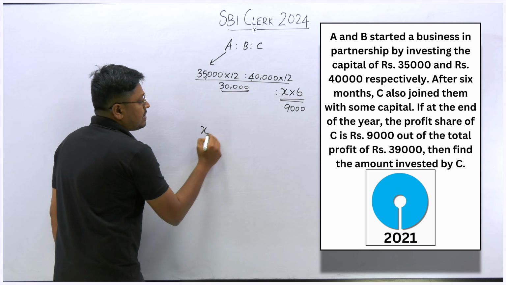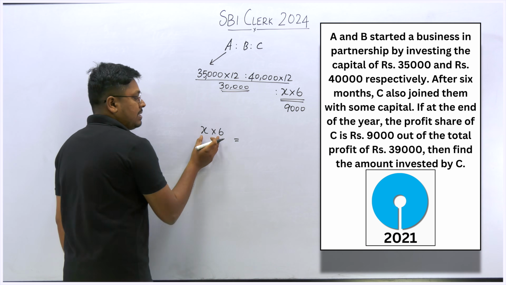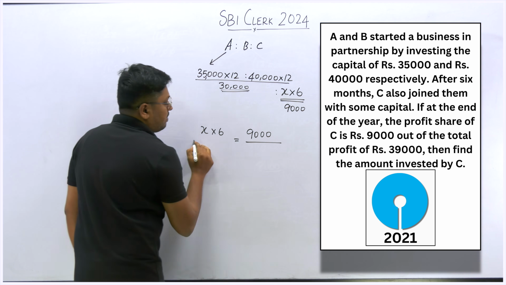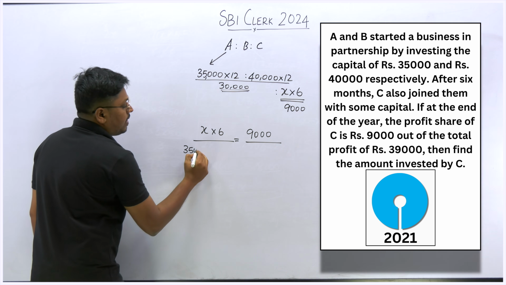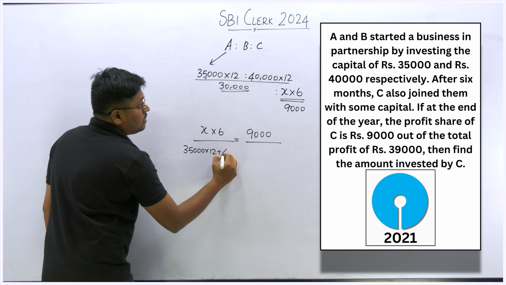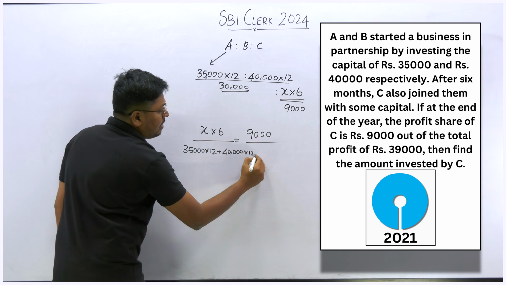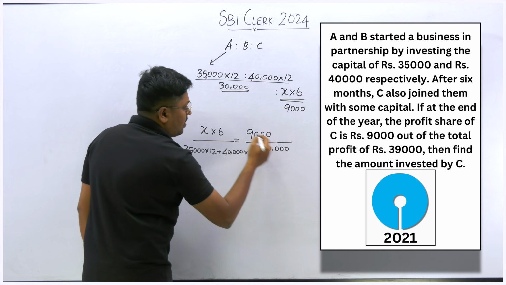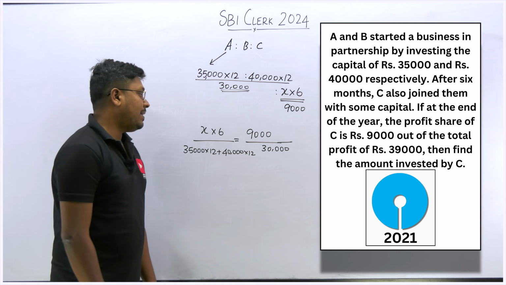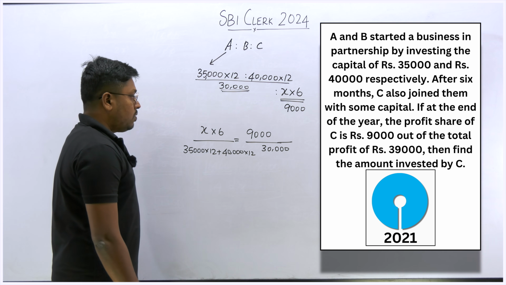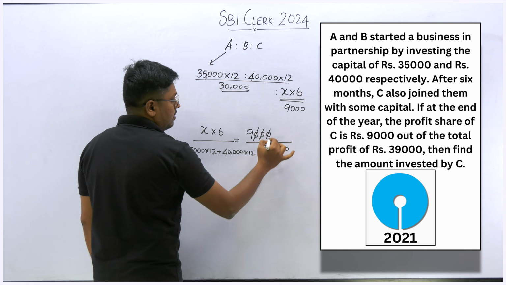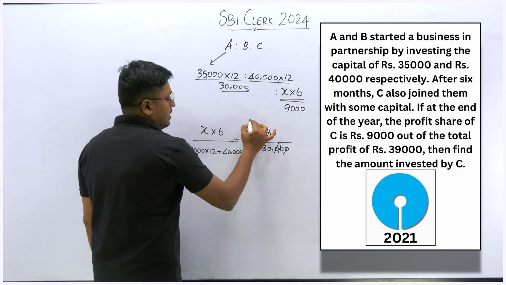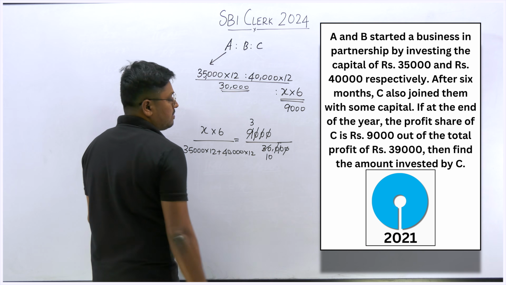We know that X into 6 will be C's investment. So C's investment is equal to C's share, which is 9,000, divided by the remaining: 35,000 into 12 plus 40,000 into 12, which is equal to their profit of 30,000. When you cross-multiply, you can easily find the value of X, right? I can cancel the zeros here, and 3 threes are 9, 3 tens are 30, so it becomes 10, right?